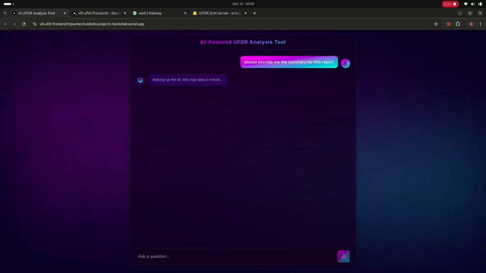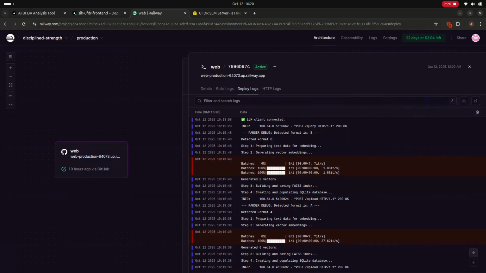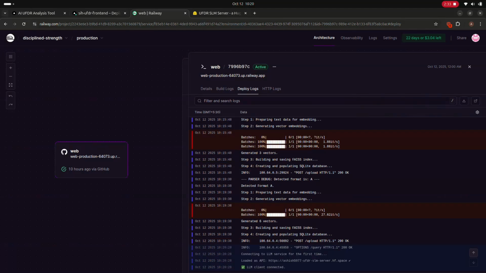So let me just ask a straightforward question. Please provide me the summary for this report. This question and that report file are uploaded to Railway, and the backend is going to create a searchable database using FAISS and SQLite.